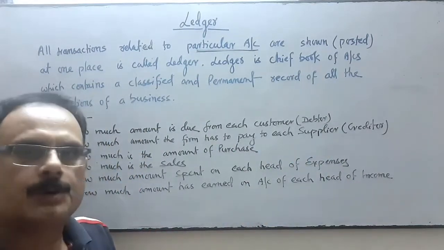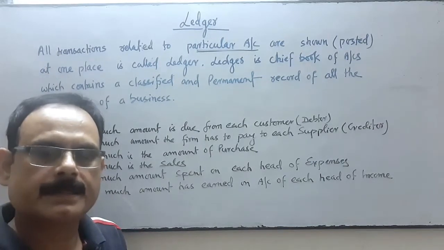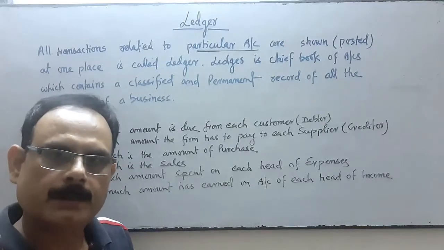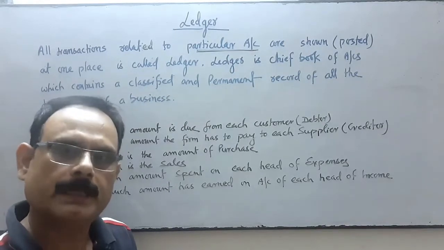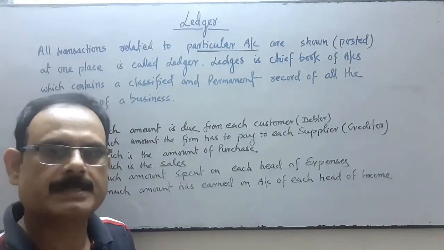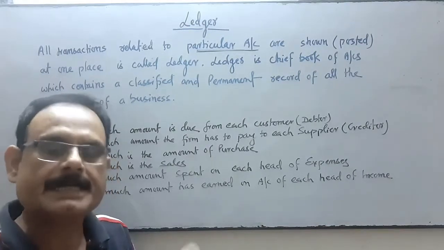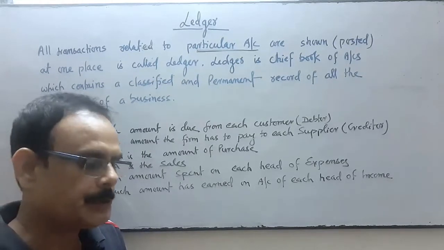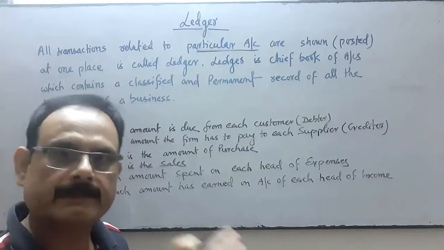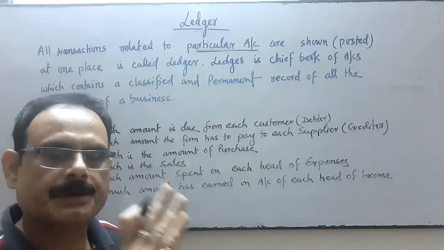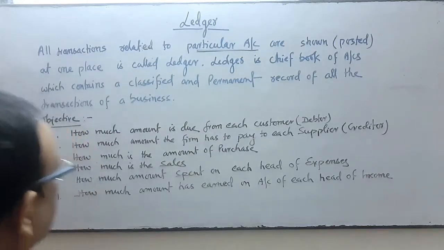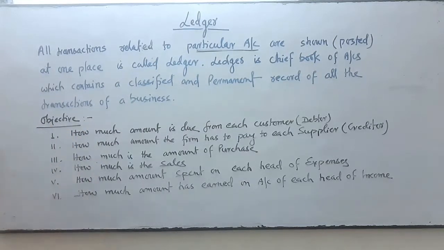So purchase account, sales account, purchase return, sales return, bills receivable, bills payable, debtors, the individual customers ledger, individual creditors ledger, individual ledger of the expenses, individual ledger of all assets: land and building, plant and machinery, furniture and fixtures, investment.